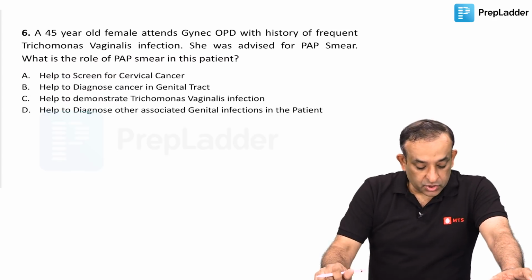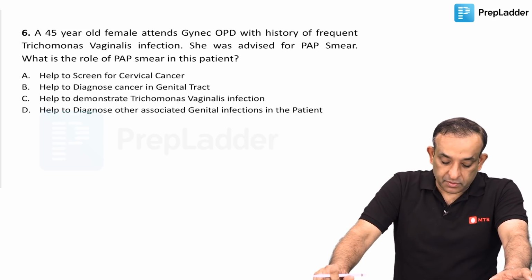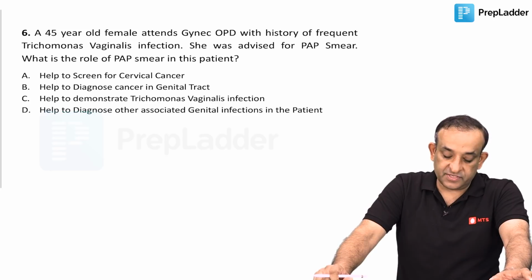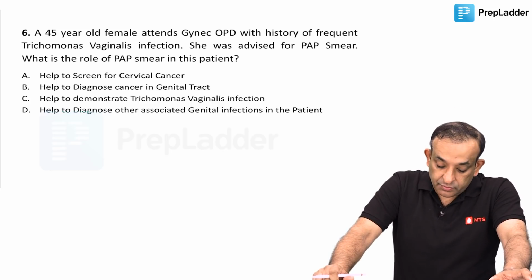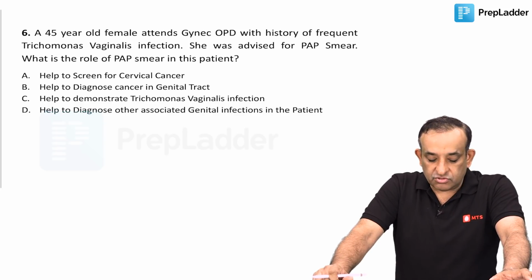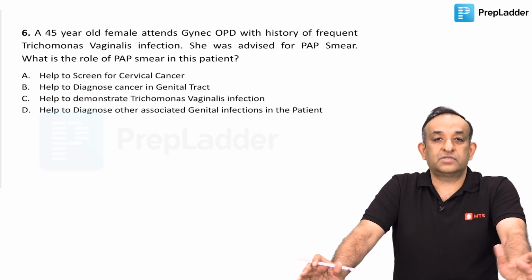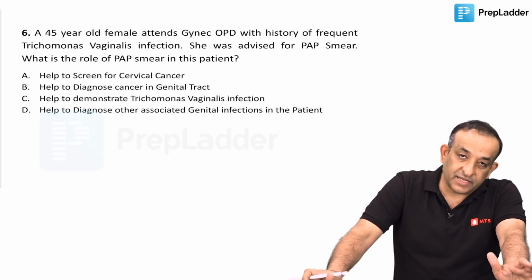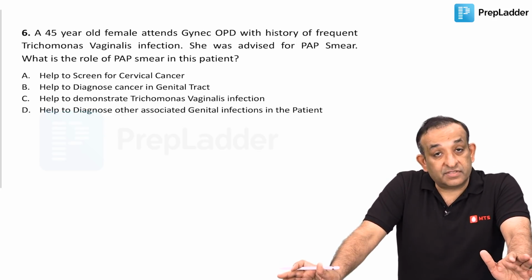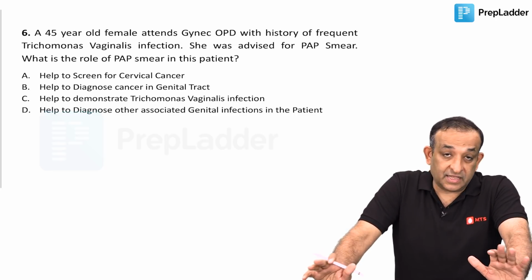Question number 6. A 45-year-old female attends gynec OPD with a history of frequent Trichomonas vaginalis infection. She was advised for a pap smear. What is the role of the pap smear in this patient? Now, trichomoniasis is not a predisposing lesion for causing CA cervix. Please don't get confused that way. And we are not doing a screening of CA cervix. Absolutely, we are not doing that here.